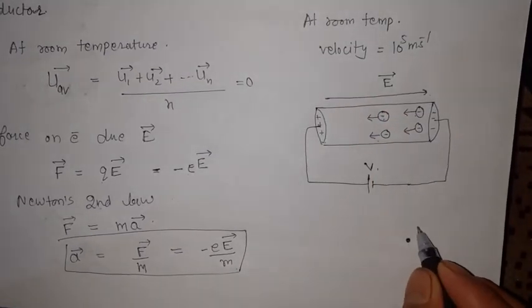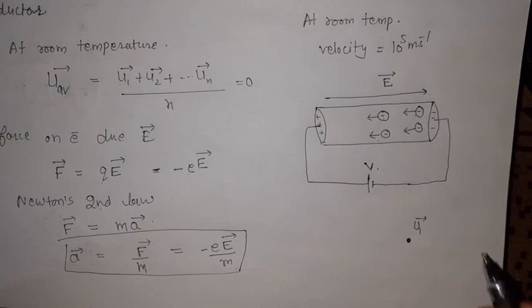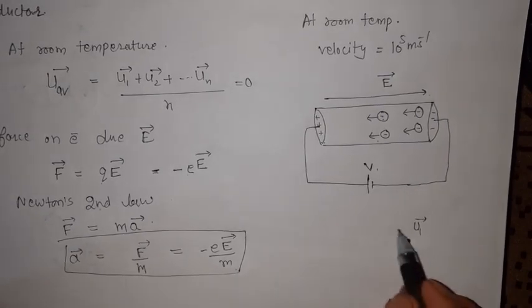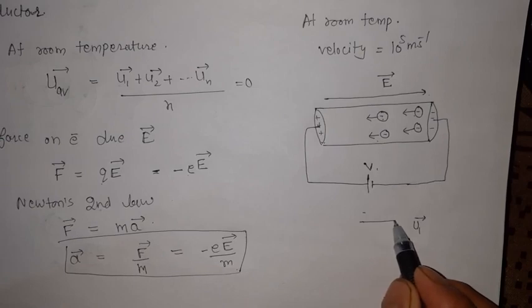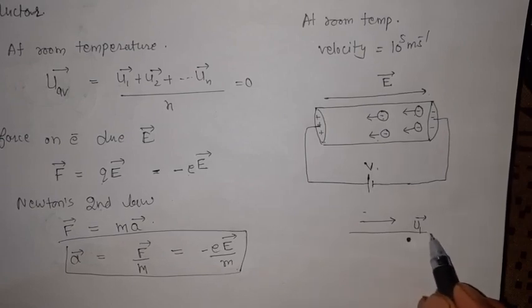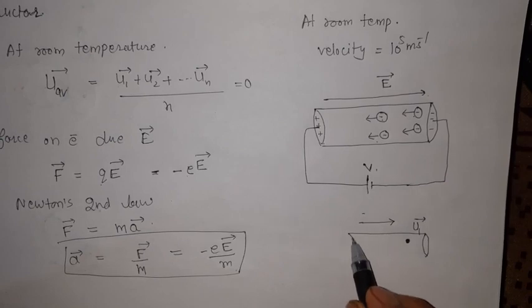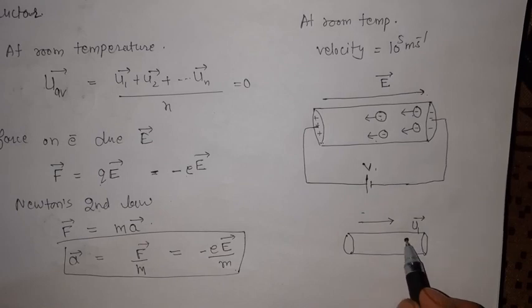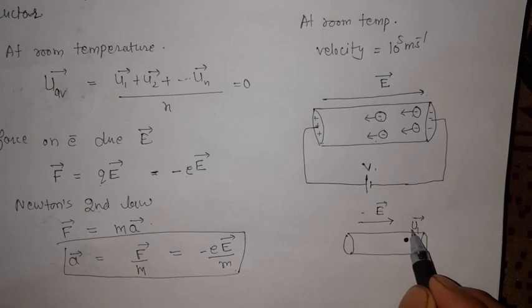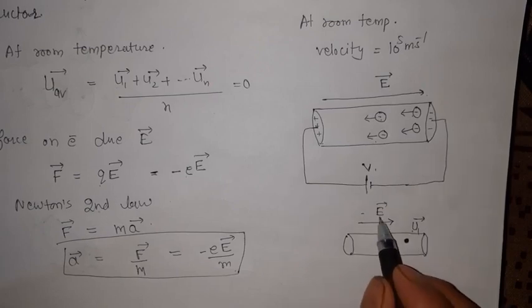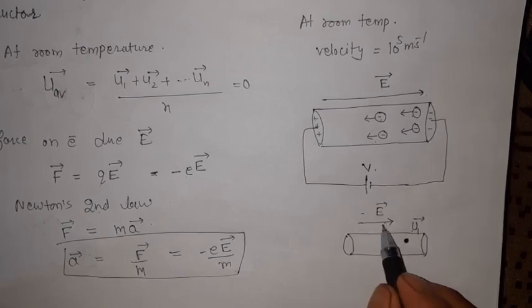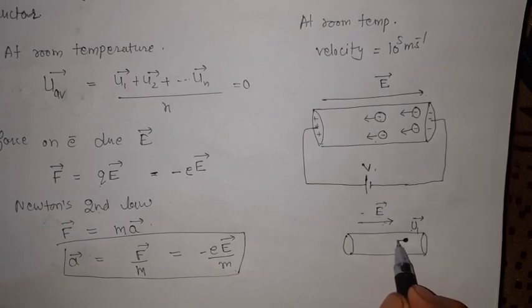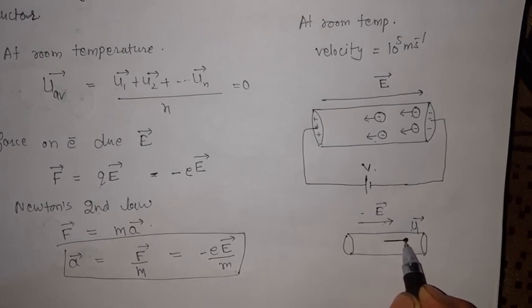So one electron, I am going to suppose, initially was moving with this velocity u1. Now when the electric field is set over there, inside the matter of the conductor, I have just considered a single electron that initially had velocity u1. When it experiences the force from this electric field, it starts to move against the electric field.